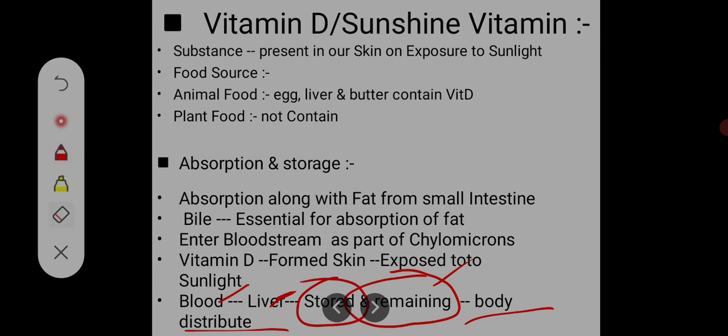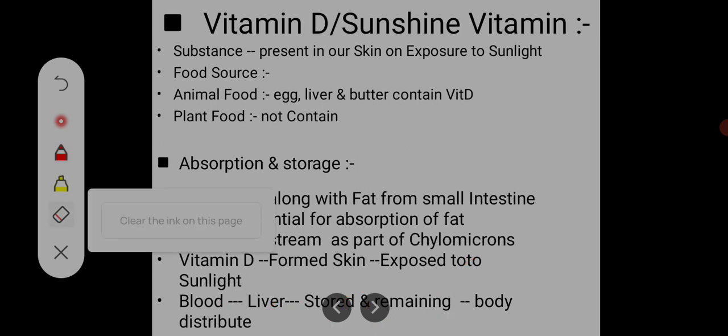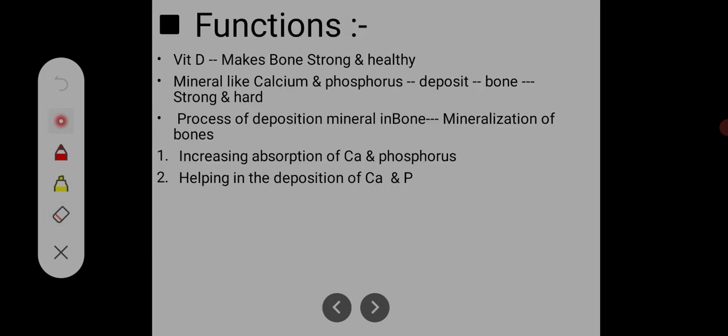So this is about vitamin D. Now we discuss the function of vitamin D. Vitamin D makes the bones strong and healthy. Minerals like calcium and phosphorus are deposited in bone to strengthen and harden them. The process of deposition of minerals in bone is called mineralization of bone.